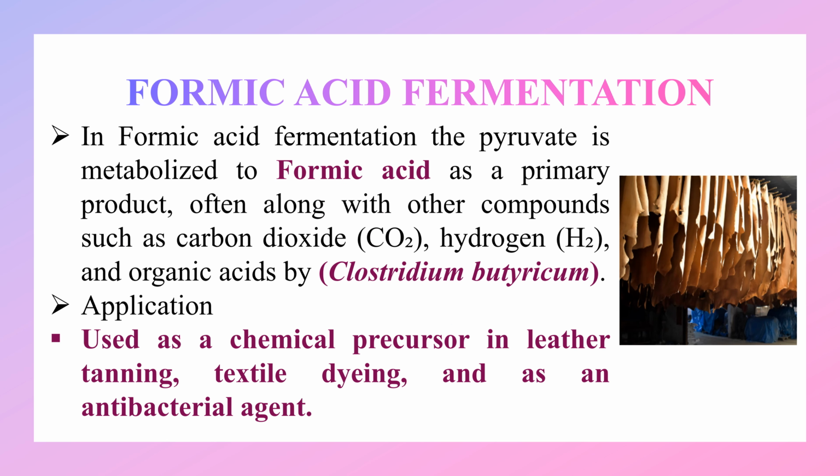Type 6: Formic acid fermentation. In formic acid fermentation, the pyruvate is metabolized to formic acid as a primary product, often along with other products such as carbon dioxide, hydrogen and organic acids, by Clostridium butyricum. Application: used as a chemical precursor in leather tanning, textile dyeing and as an antibacterial agent.